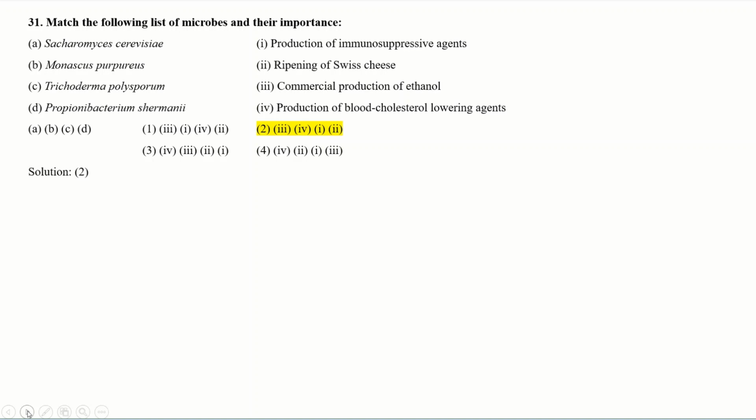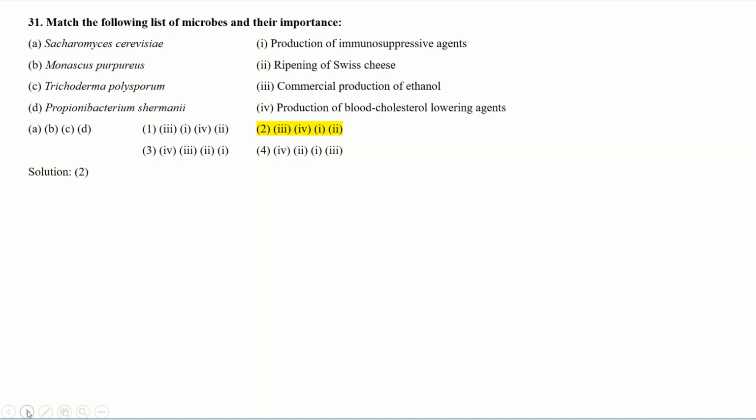Solution is option second, because the first, Saccharomyces cerevisiae, is important for the commercial production of ethanol. Then Monascus purpureus, which is important for the production of blood cholesterol lowering agents.